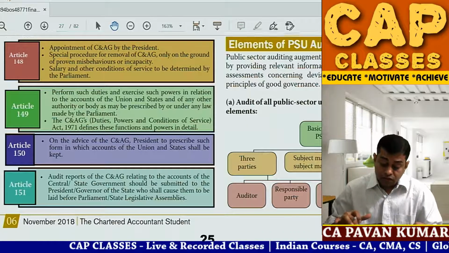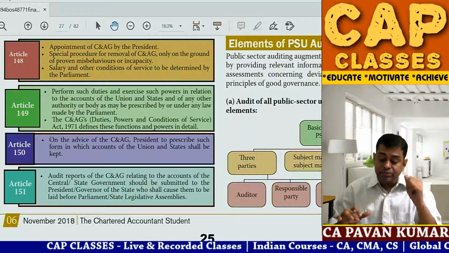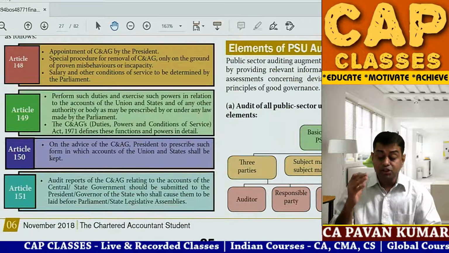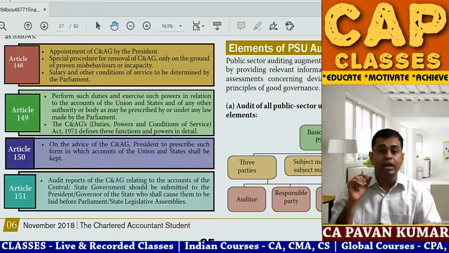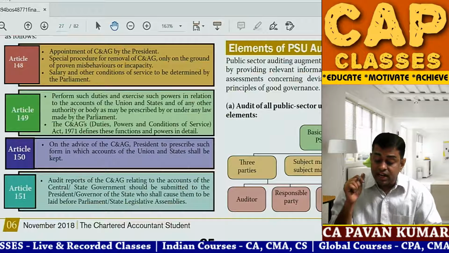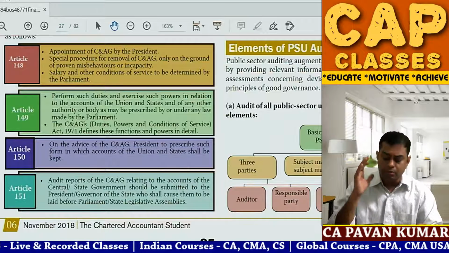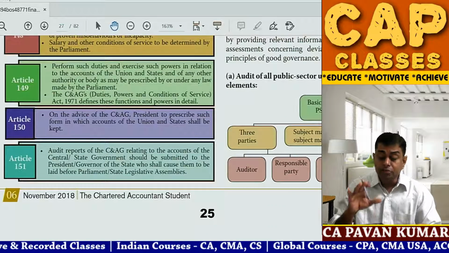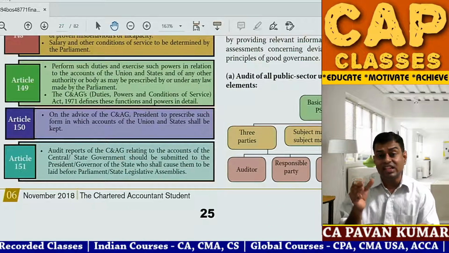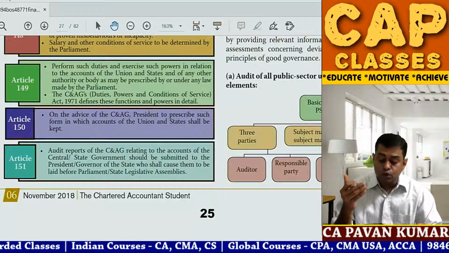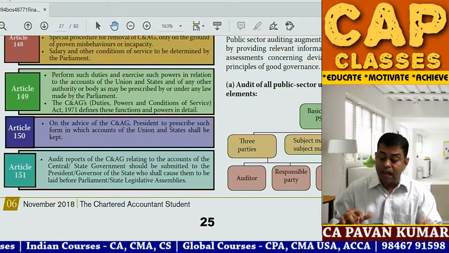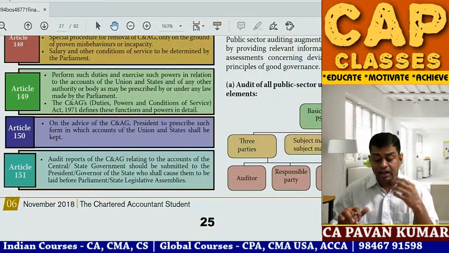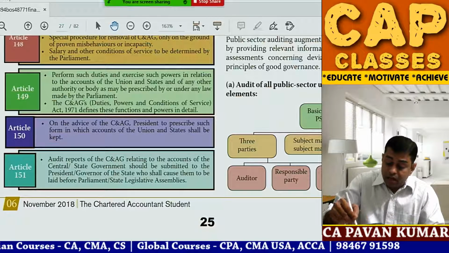So look here, Article 148: appointment of C&AG is by the president. Special procedure for removal of C&AG only on the grounds of proven misbehavior and incapacity. Salary and other conditions of service to be determined by the parliament. Article 149: performs such duties and exercises such powers in relation to the accounts of the union, accounts of the state and any other authority or body as may be prescribed by or under any law made by the parliament.